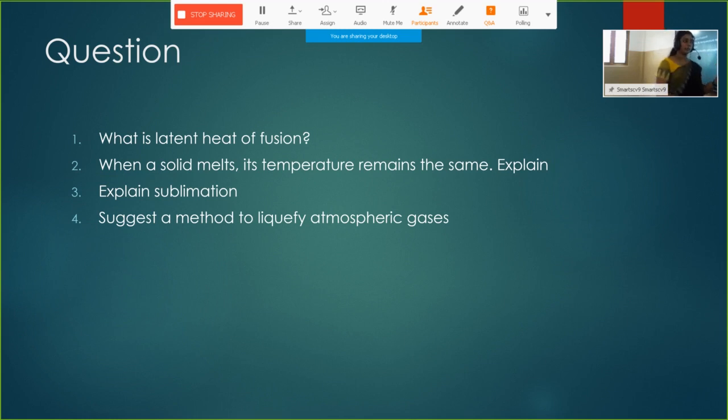What is sublimation? If a solid is directly converted into its gaseous state without coming into the liquid state, it is called sublimation. Next, a suggested method to liquefy atmospheric gases: we can liquefy atmospheric gases by applying high pressure and lowering the temperature. Clear?